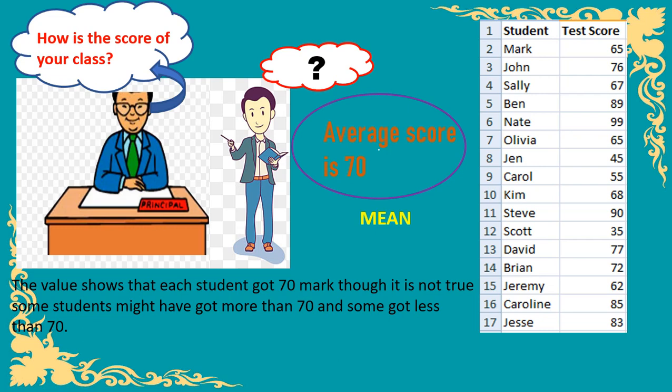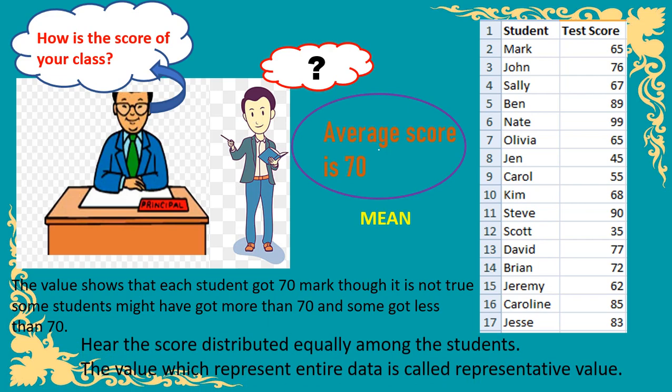So this term average is known as mean. Here the score is distributed equally among the students. So this value, the average 70 or mean, is representing the entire data. This value is known as the representative value. Suppose the teacher says the average score is 40. What is the meaning? That each student scored 40.